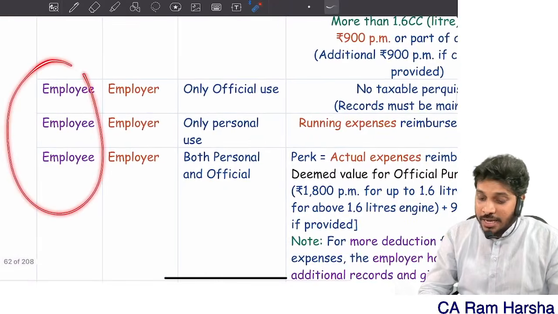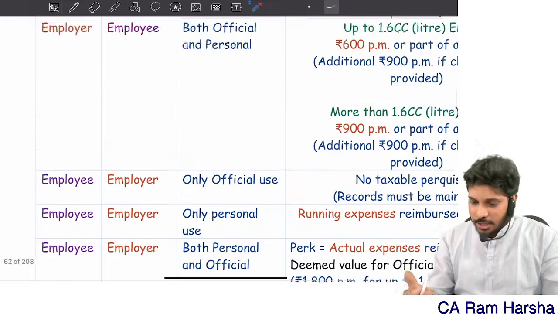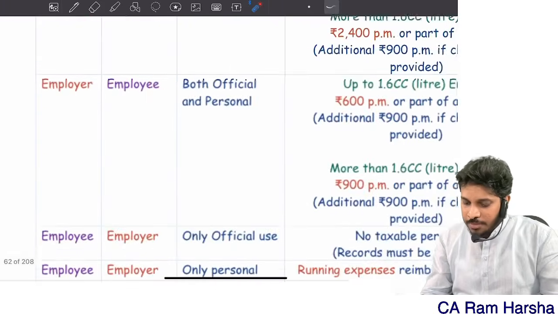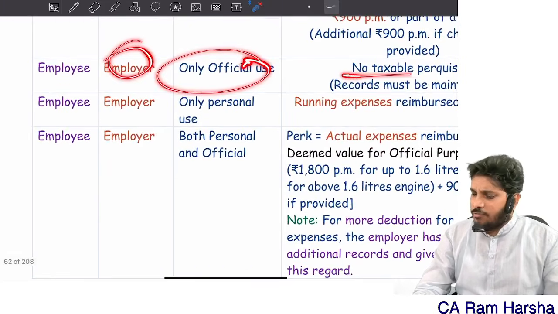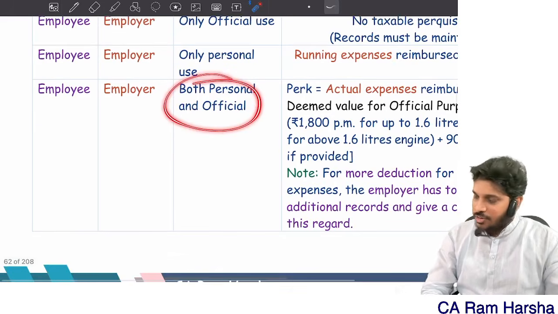Sir, car owned by employee, sir. Employer is only bearing expenses, sir. You can see here, expenses are met by whom? Employer, sir. Fully official, sir, fully exempt. Fully personal, whatever expenses incurred. Sir, both official and personal.